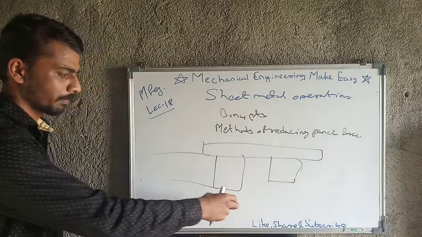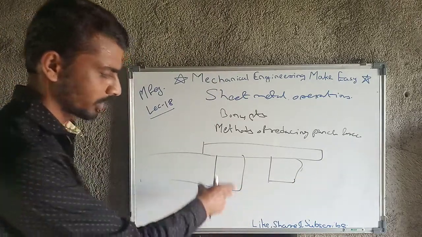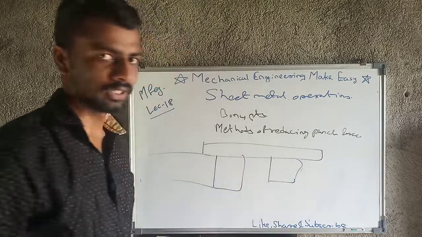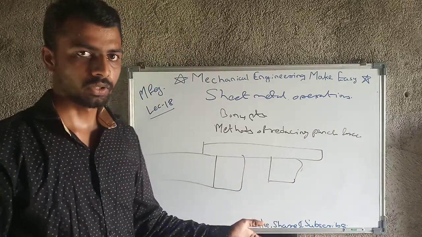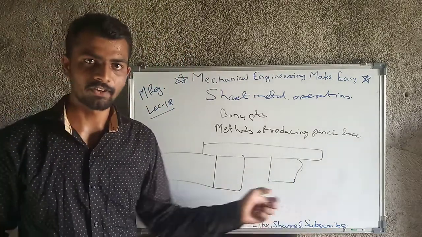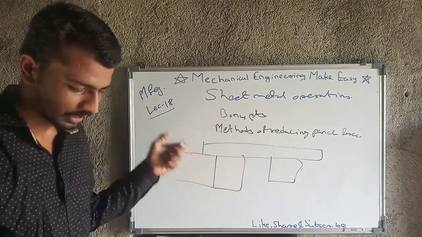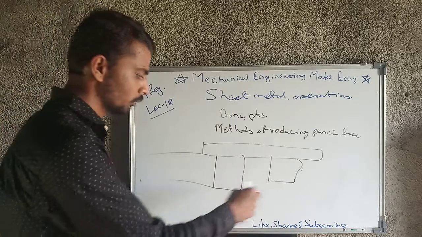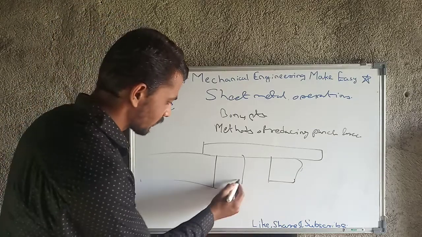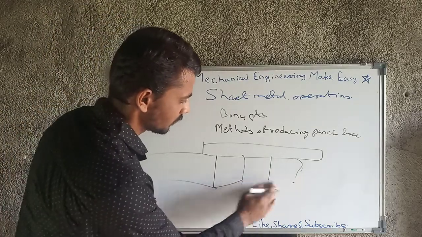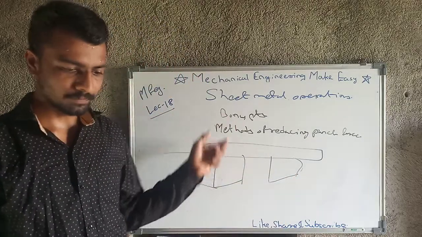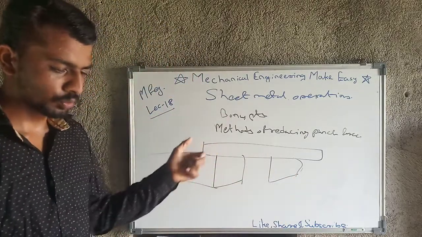So the punching action of the first punch happens, and only then does the second punch come into the picture. This is staggering of punches. There is another method, a combination of shear and staggering, where we do both simultaneously: we provide inclination and staggering. So these are some methods to reduce punch force.